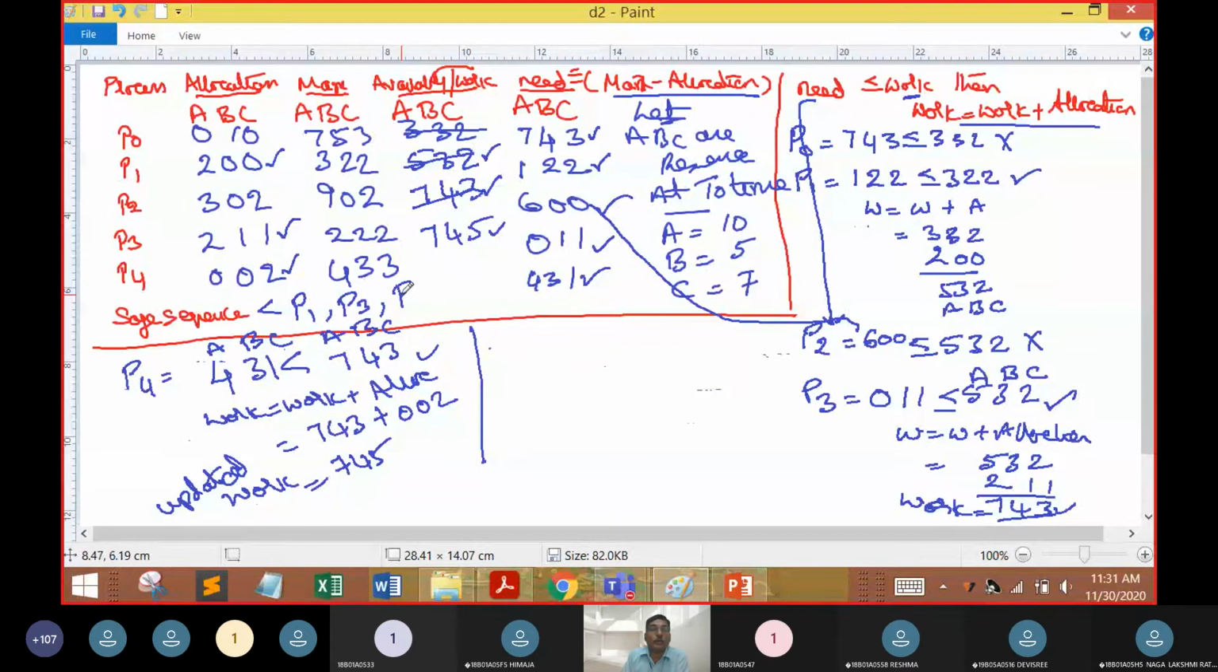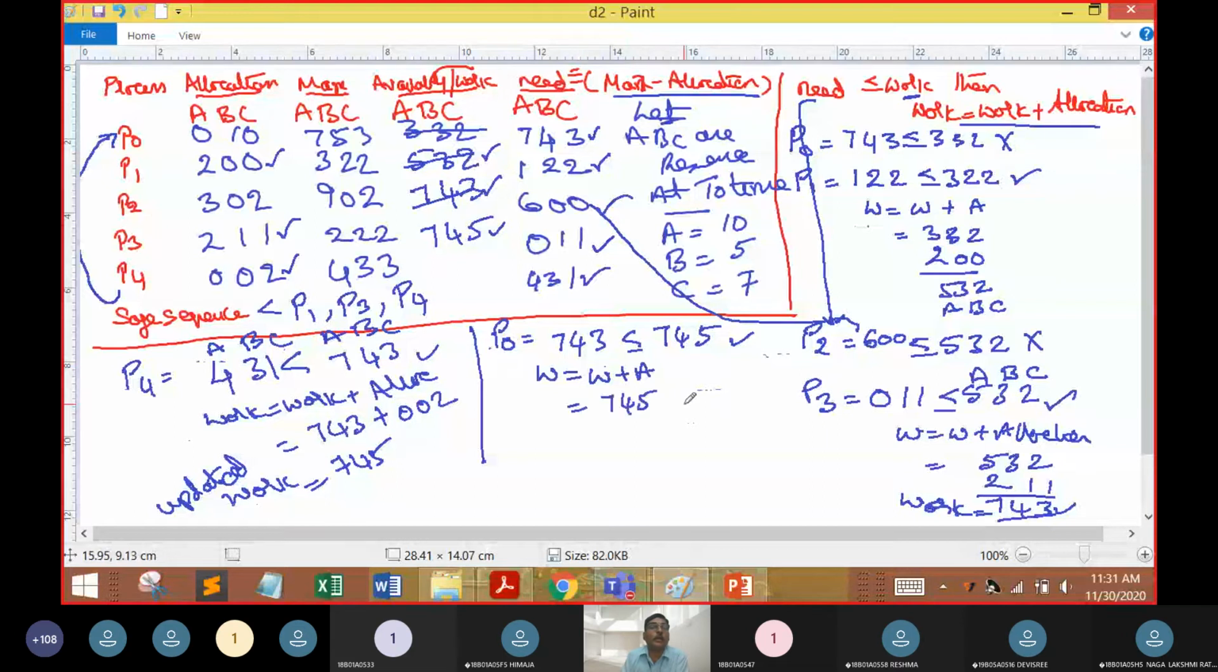Next, what do I have to do? Now, as it is moving on from P4, again this goes back to the value of P0. Now I am going to compute P0. What was the need vector of P0? The need vector was 7, 4 and 3, and it is less than or equal to 7, 4 and 5. Condition is true. What do I have to do? Work is equal to work plus allocation. What is work? Work is 7, 4, 5.